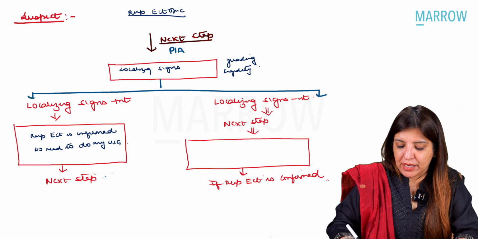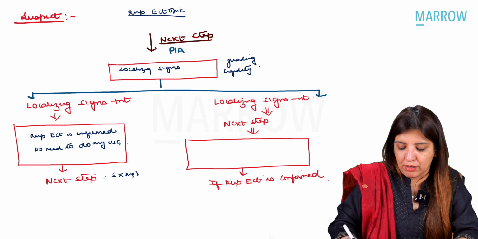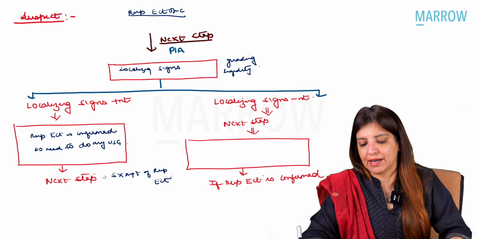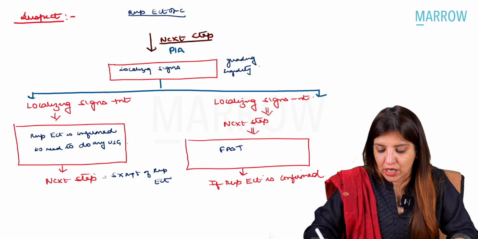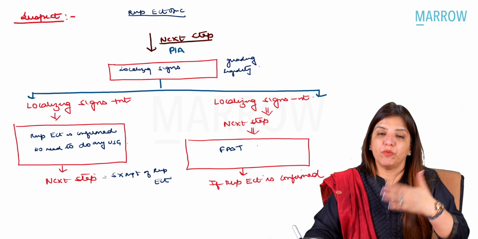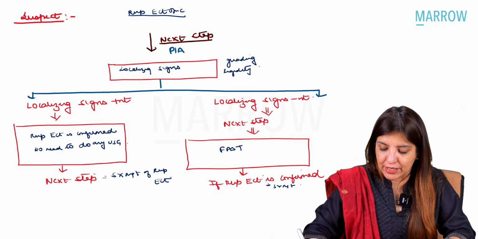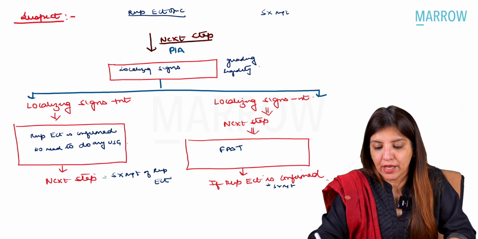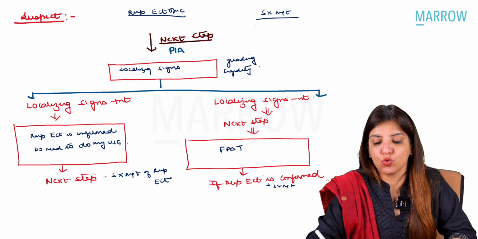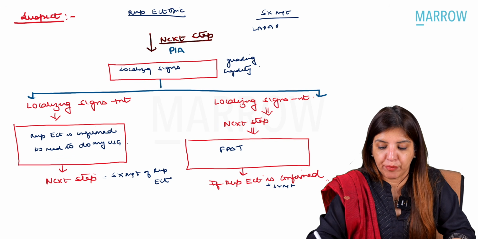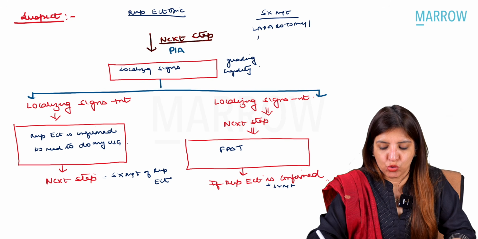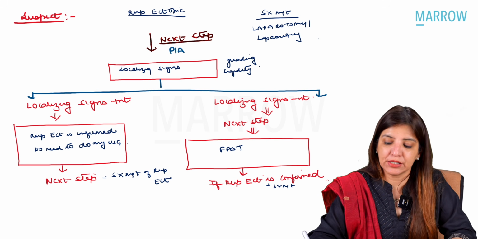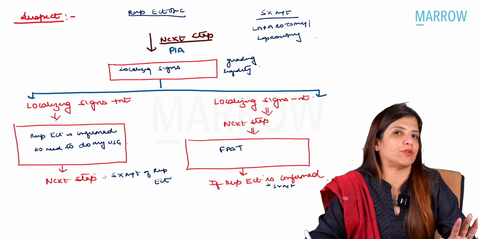Right, and your next step becomes that you have to go for the surgical management of ruptured ectopic. But just in case these localizing signs are absent, then in that case you will do a fast ultrasound, and if ruptured ectopic is confirmed, then you are going to go for surgical management of ruptured ectopic. Now, what is the surgical management of ruptured ectopic? You have to open the abdomen either by laparotomy or by laparoscopy. You are going to do laparotomy if the vitals of the patient are unstable, and laparoscopy only and only if vitals of the patient are stable.